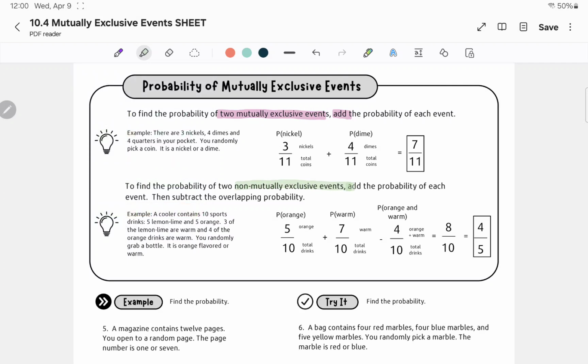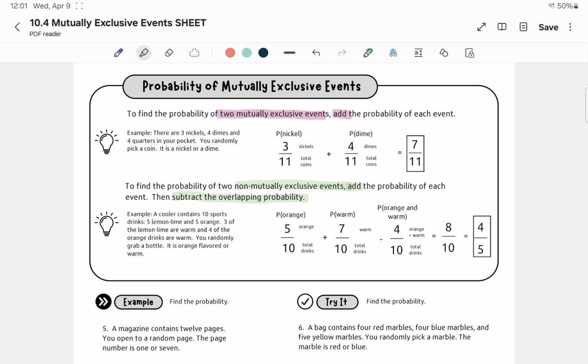We are gonna have to add the probability, but then we're gonna have to subtract the overlapping probability. And it's gonna help us to create a table. Now I'm gonna help you create the table in this note section. And then in the assignment and the quiz and test, I've actually given you a table. So that part hopefully makes it easier. But you need that so you know how to basically add the probabilities and then subtract the overlapping one.